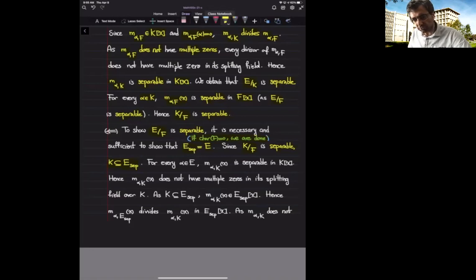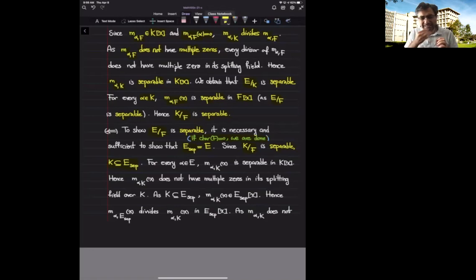My next goal is to show that every element of E belongs to E sub sep, and therefore E sub sep equals E. I'm going to use the fact that E over K is separable and E over E sub sep is purely inseparable, and K is a subfield of E sub sep, in order to deduce that the minimal polynomial of every element of E is of degree 1, which implies that every element of E is inside E sub sep.